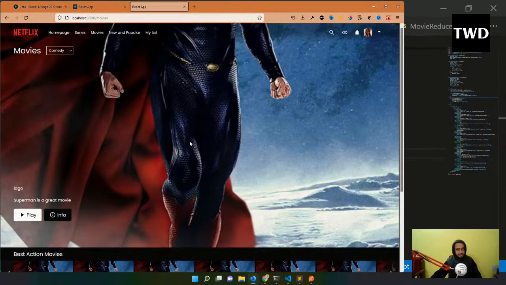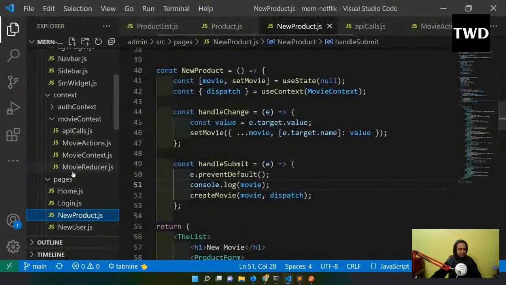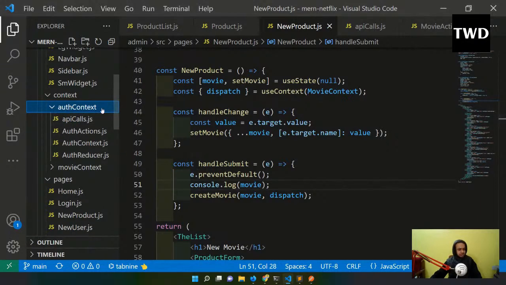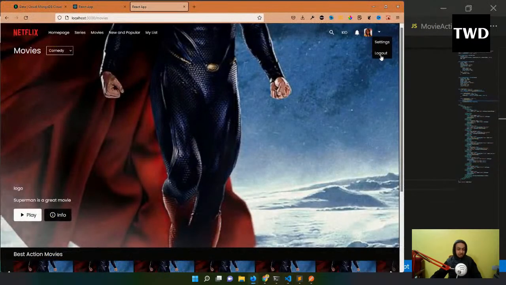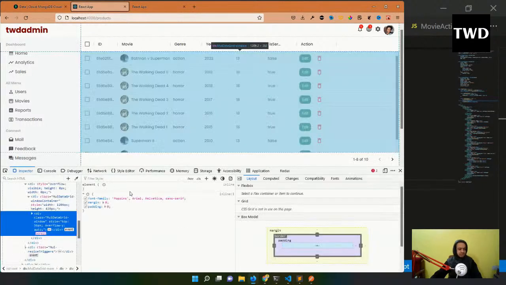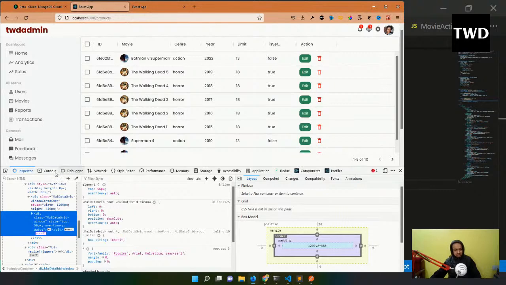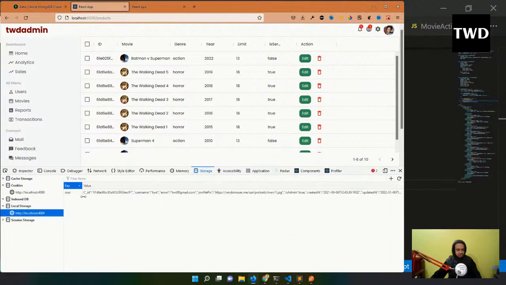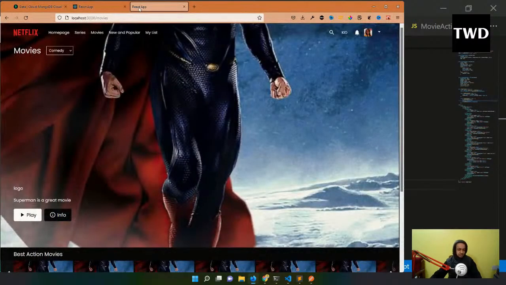Actually, the login page is already created, but you have to add the logic in the login page, and use the same logic as the auth context there, because anyway this is also a React app, and that is also a React app. So you have to use the same auth context there also. And there is one more small thing which is remaining. The logout button you have to make here also. Here I don't have any logout. You might have seen that I was going here and deleting the user, so you have to go to the local storage and delete the user when you log out. So those things are remaining.